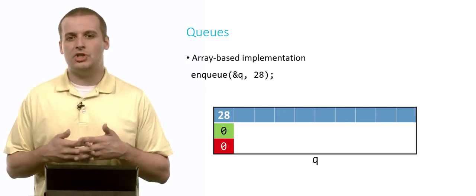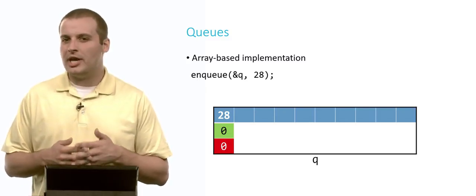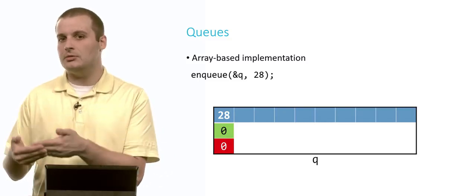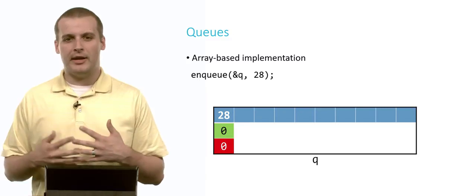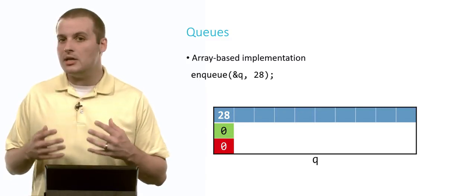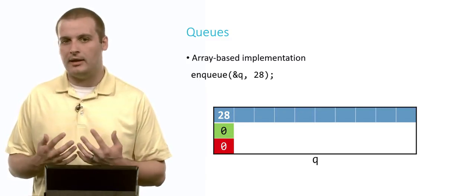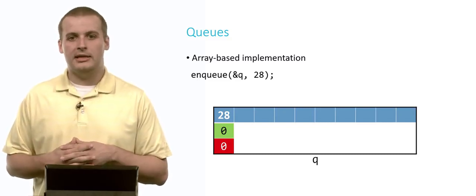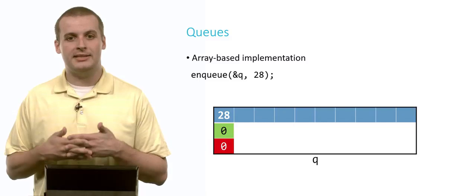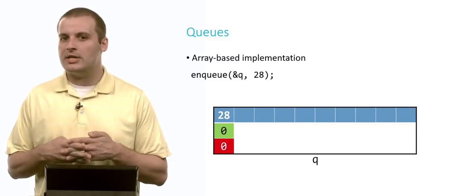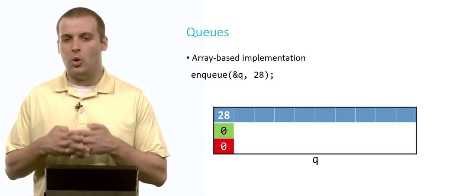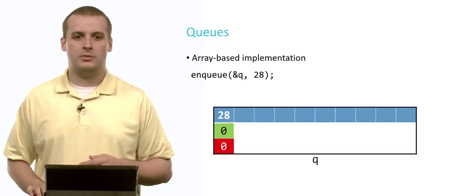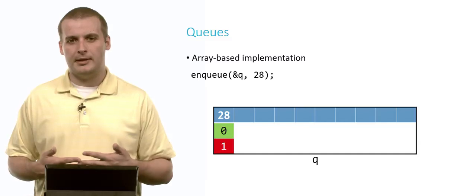So now what do we need to change? We don't want to change the front of the queue because we want to know what element we might need to dequeue later. The reason we have front there is sort of an indicator of what's the oldest thing in the array. Well, the oldest thing in the array, in fact, the only thing in the array right now, is 28, which is at array location 0. So we don't want to change that green number because that's the oldest element. Rather, we want to change the size. So in this case, we'll increment size to 1.